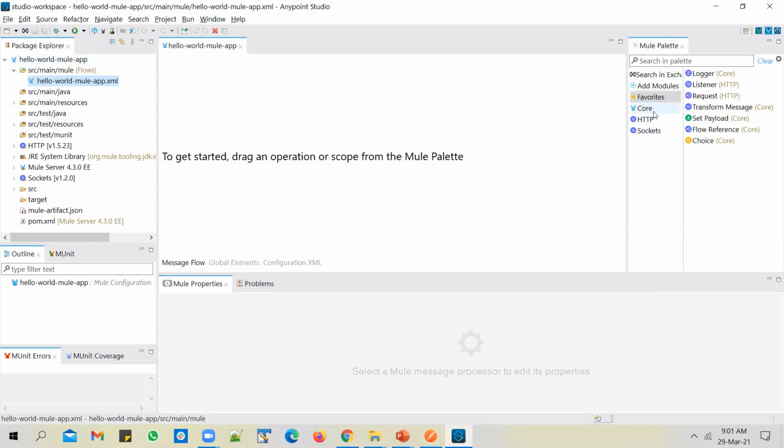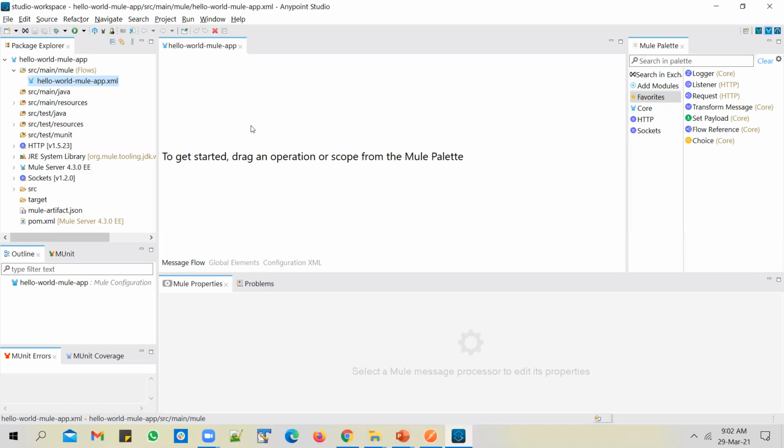And those three modules need some configuration files. So those three modules will be added to your application as dependencies. So you see the HTTP folder, and you see the sockets, and you will also see the Mule server getting added as a dependency or as subfolders within the project.